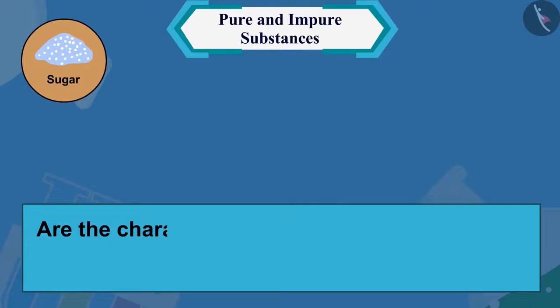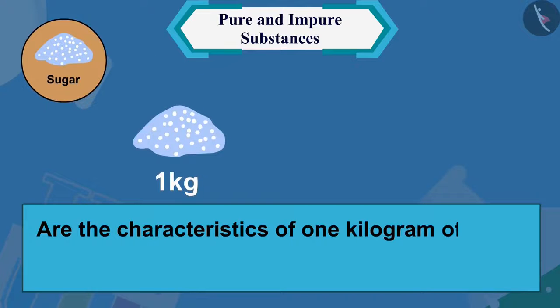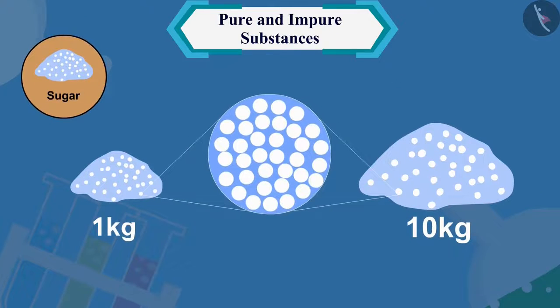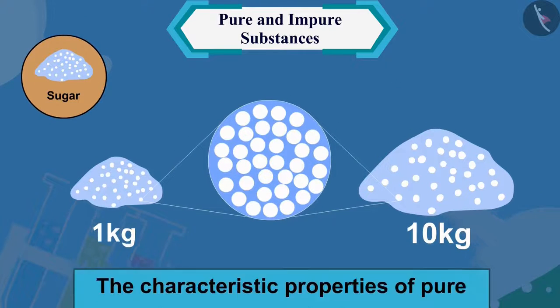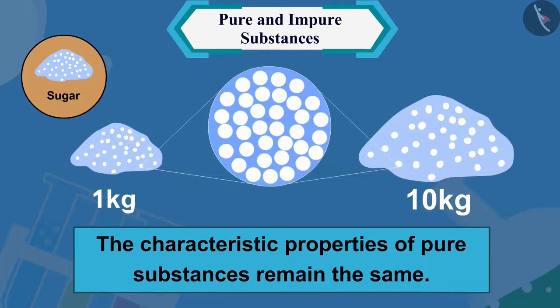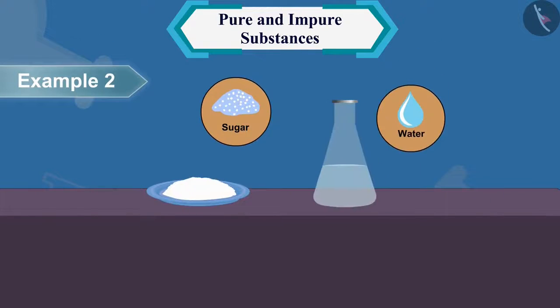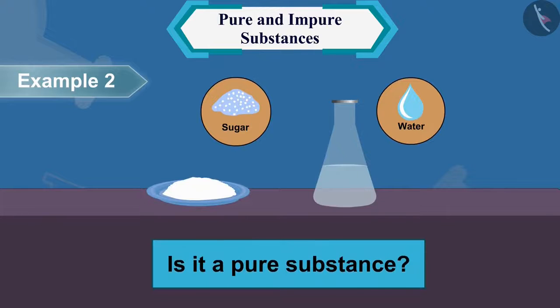Are the characteristics of 1 kilogram of sugar and 10 kilograms of sugar the same? Yes. From this, we can conclude that the characteristic properties of pure substances remain the same. Let us now look at the sugar and water solution. Is it a pure substance? Let us find the answer to this question by an activity.